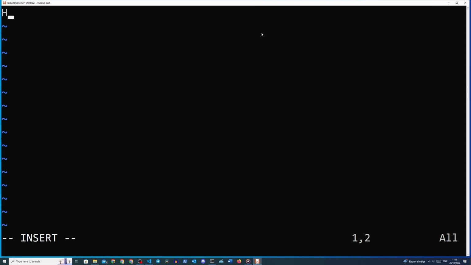Now we press the escape button and you will see that the insert mode is now gone. We have exited the insert mode and we're back into command mode. And once you're back into the regular command mode, you can press :w to write the file. And this will make sure the changes we made are actually saved to the disk. And then we can press :q to exit the file.